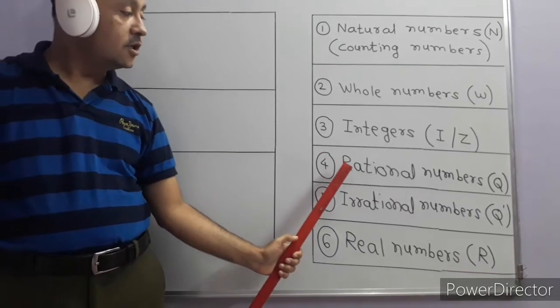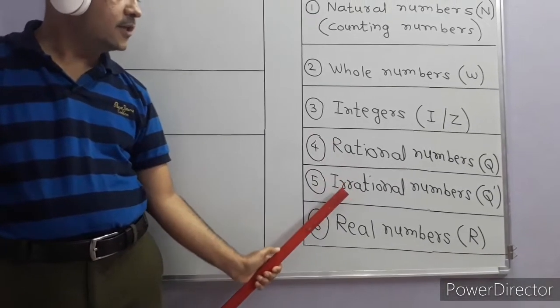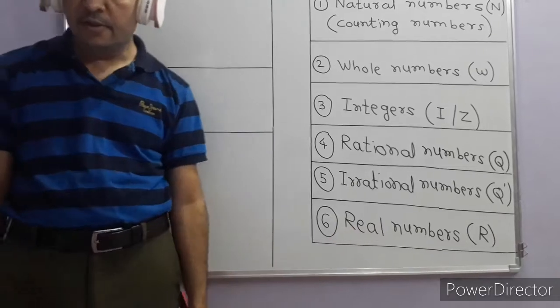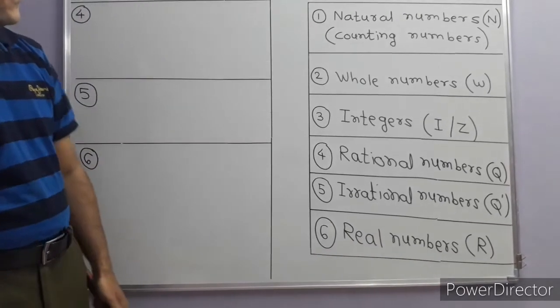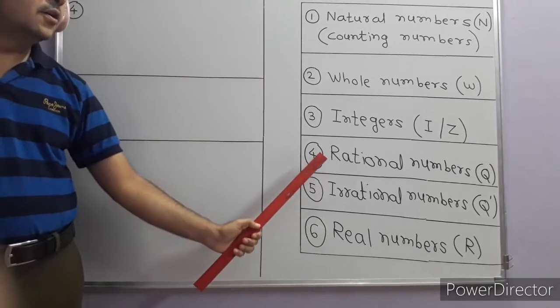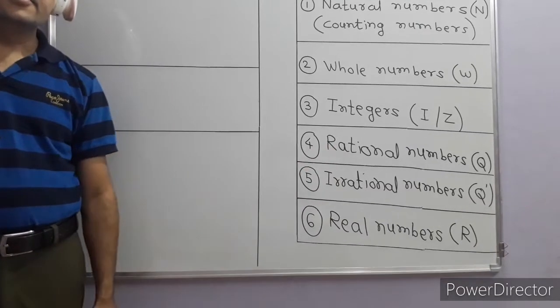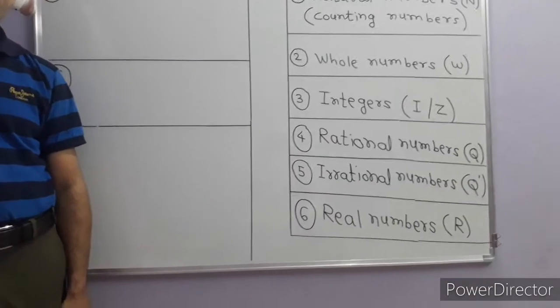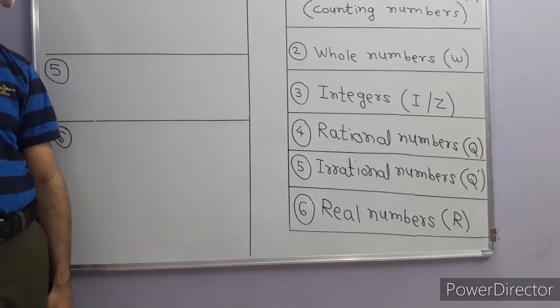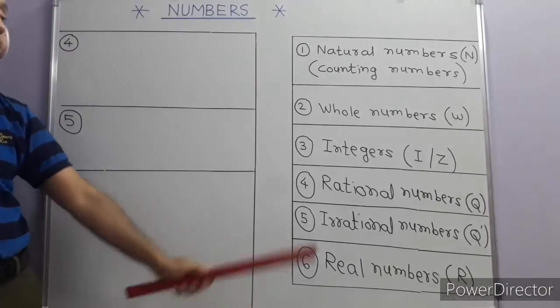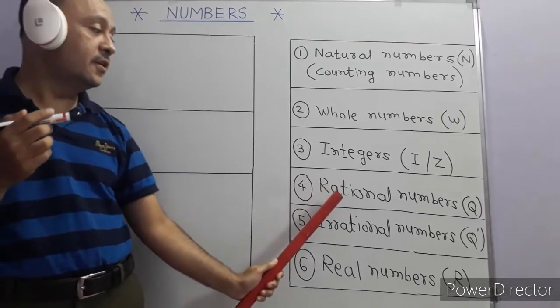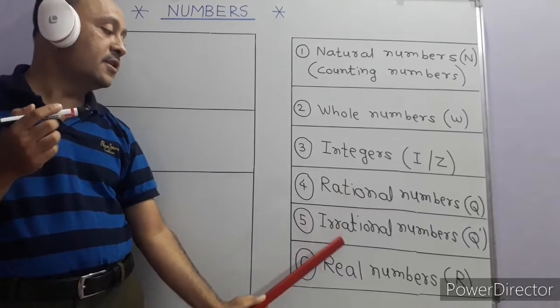Let us discuss, students, about rational numbers, irrational numbers and real numbers. Students get afraid whenever they hear the word rational numbers. Suddenly, if I ask the students what they know about rational numbers, the answer is not coming. Okay, so it is not a horrible word to hear. Rational numbers, irrational numbers, and real numbers.